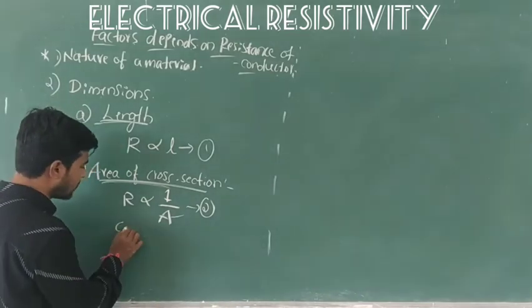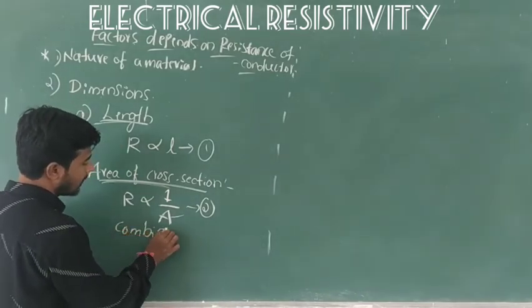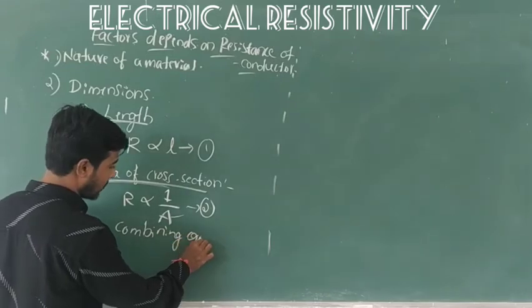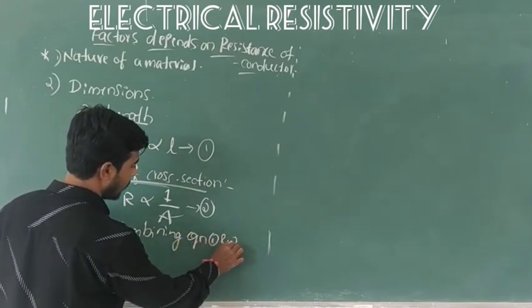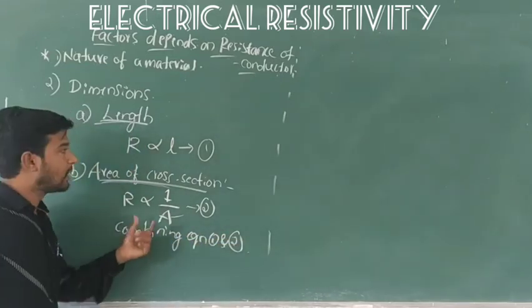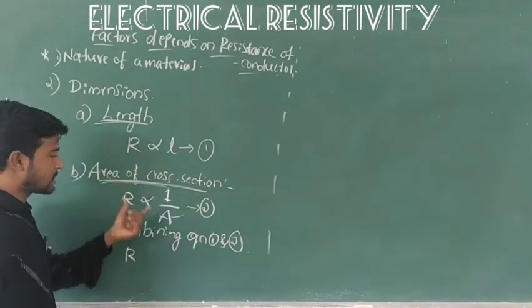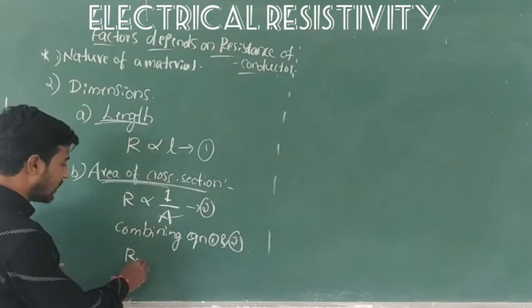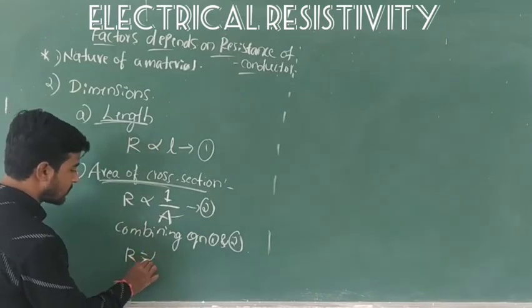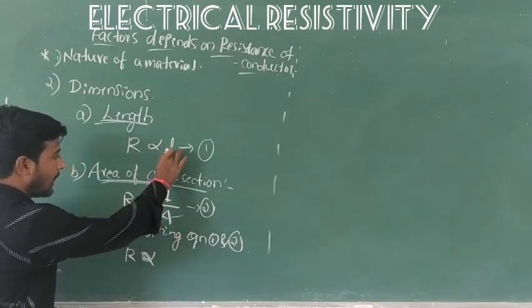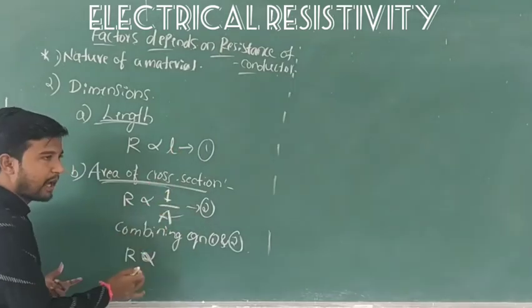So now, combining equation 1 and 2. What will happen? On the left side of these two equations, resistance R is proportional to L divided by 1 by A. What is it?